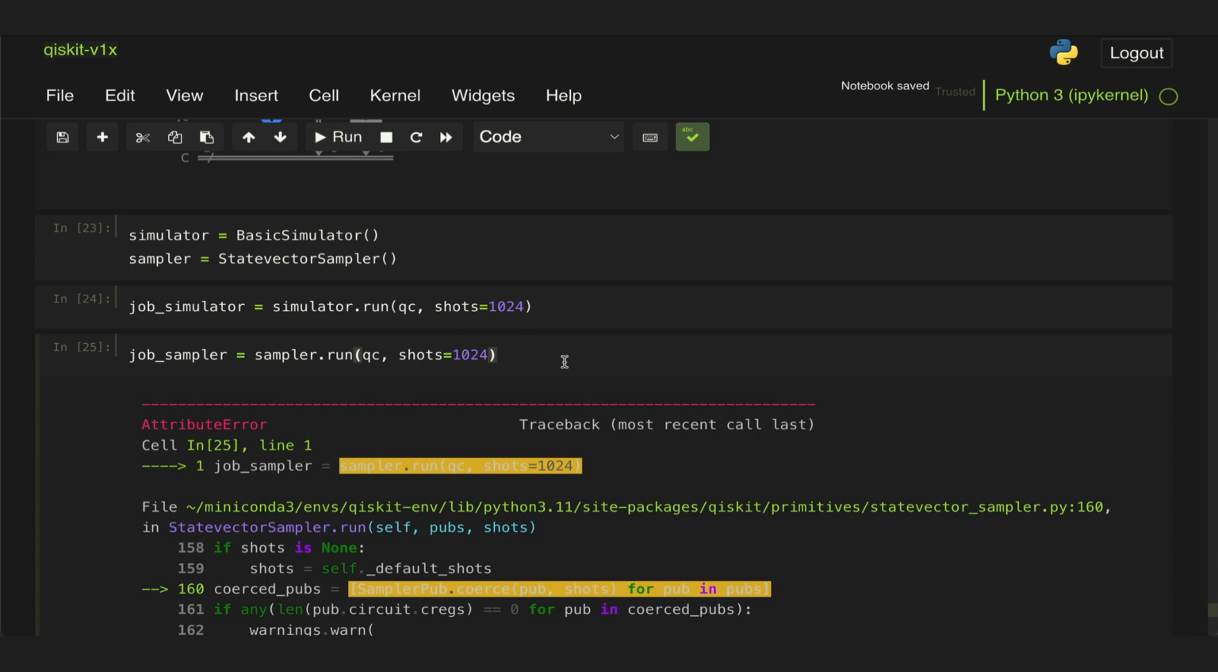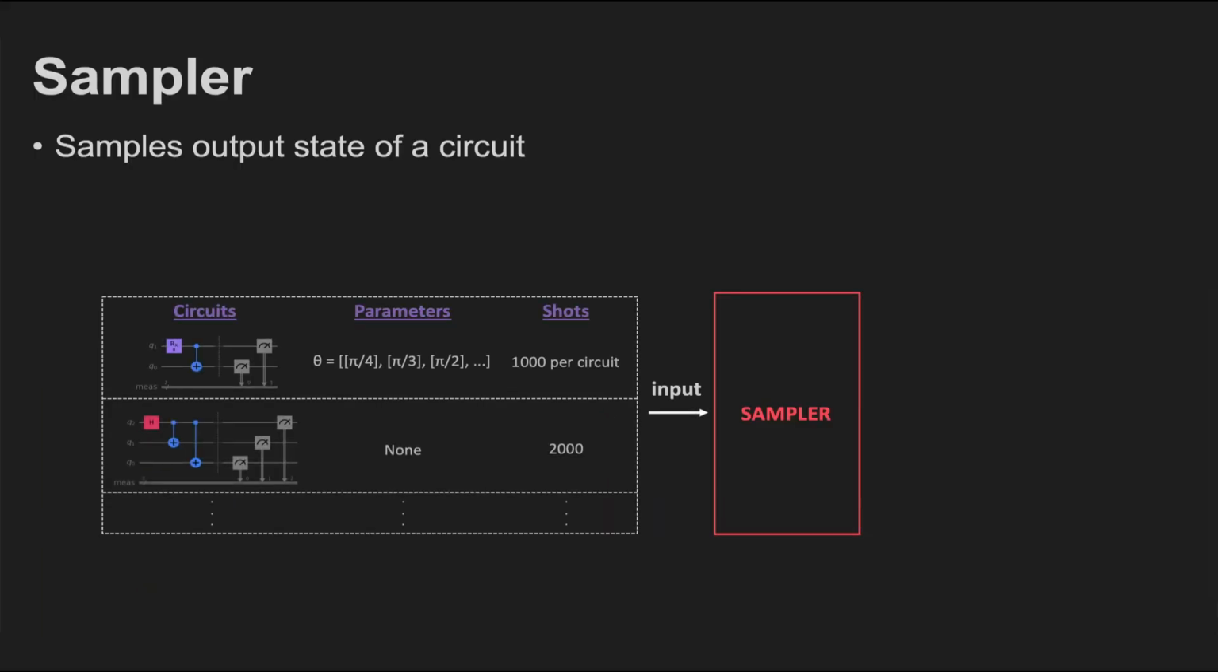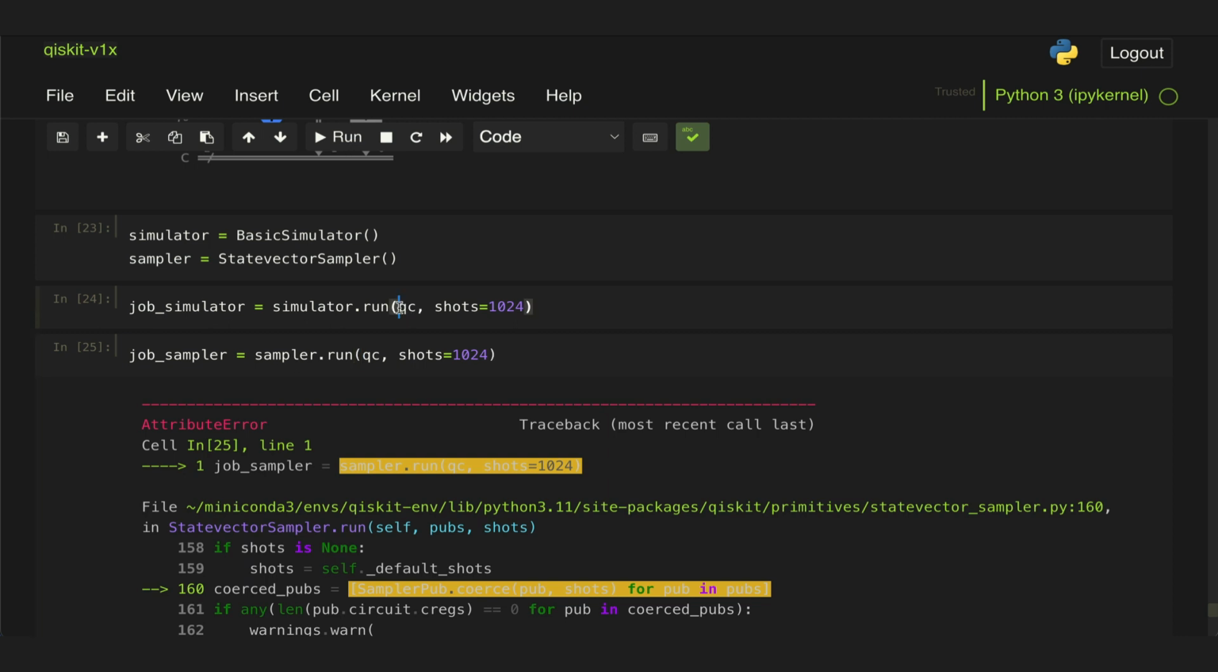The issue with the sampler is that we can't just simply pass a quantum circuit. If you recall, the input to the sampler has to be a list of primitive unified blocks, or pubs. So unlike the regular simulator in which you can just pass a quantum circuit, here you have to really specify a list. So you need to pass this quantum circuit inside brackets.